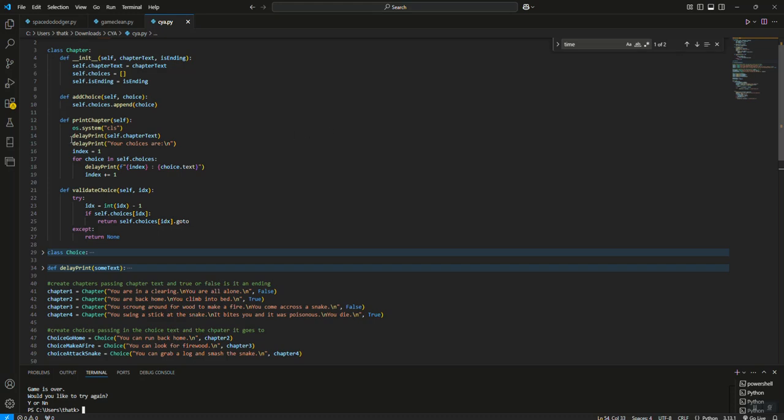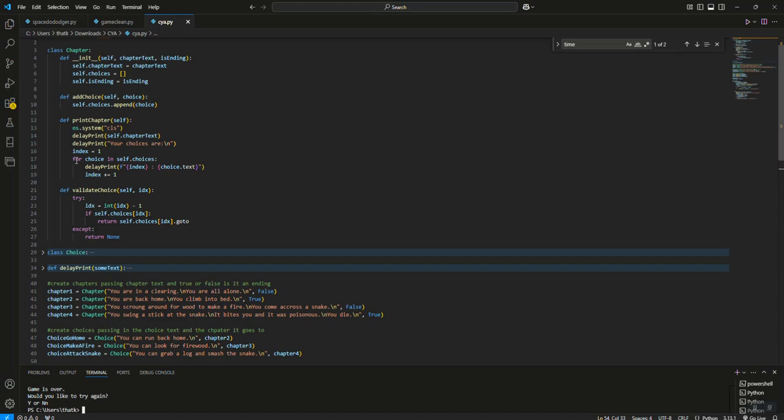Then it's going to call that delay print method that we created, and it's going to pass in the chapter text for the chapter we're in, so that, hey, you're in a clearing, you're all alone, is printed here. Then it's going to delay print, your choices are. You'll notice this \n. If you're not familiar with programming, \n is just a way to let the programming language know we want to go to a new line whenever this text finishes, so whatever prints next will be printed on a new line.